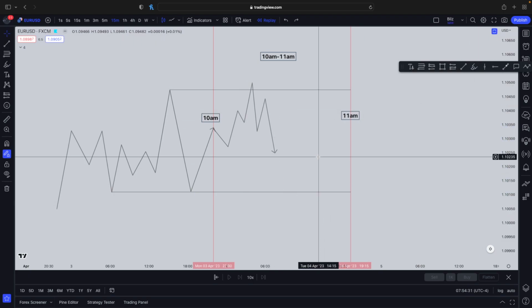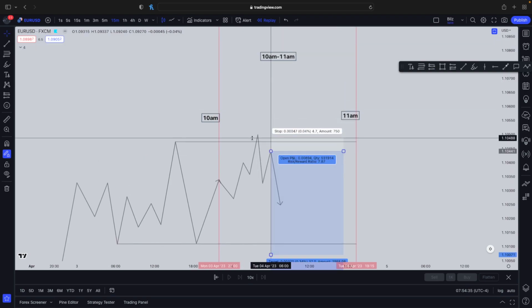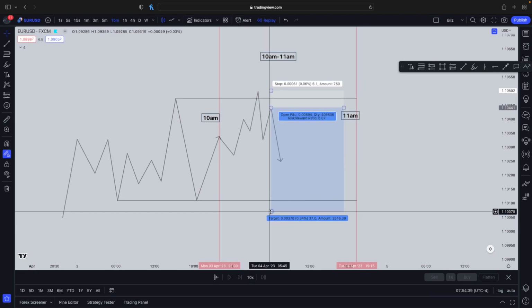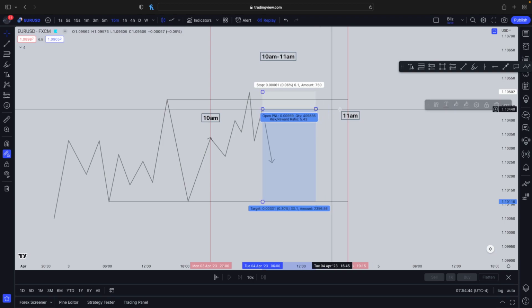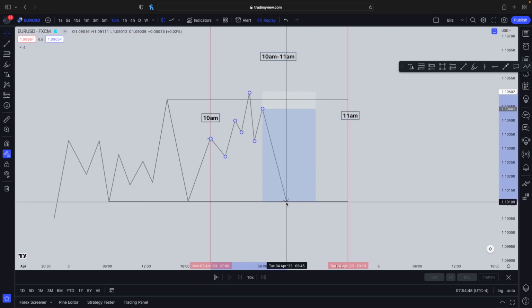Okay, so the entry will be right here and stop loss will be above the imbalanced highs. So 3 candles consist of order blocks. I'll tell you what I mean by that. And the targets will be the opposing liquidity, which is right there. Okay, and then you just wait for it, and then yeah, you'll most likely get a TP right there.